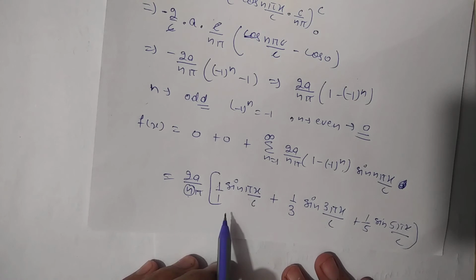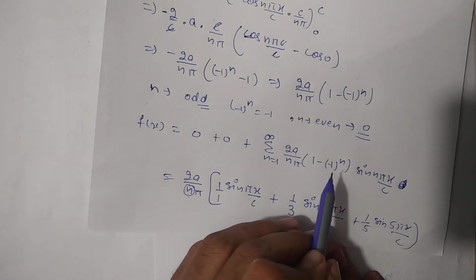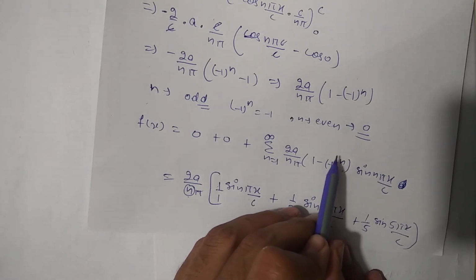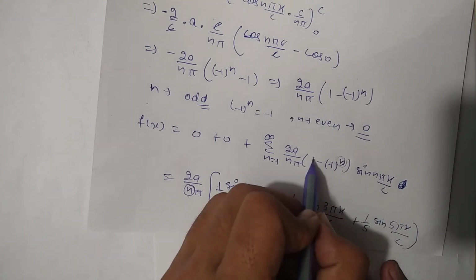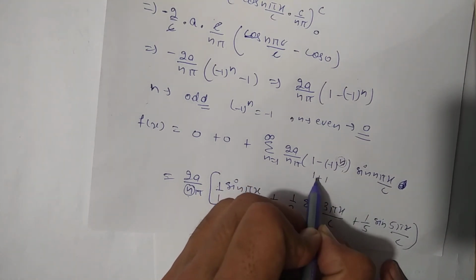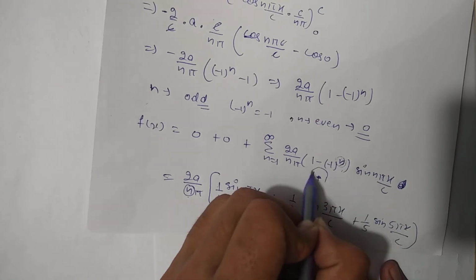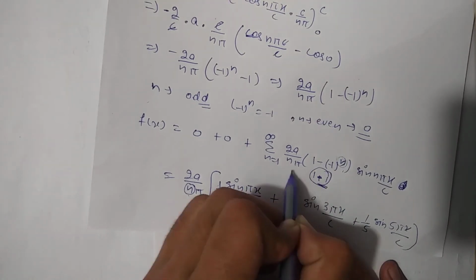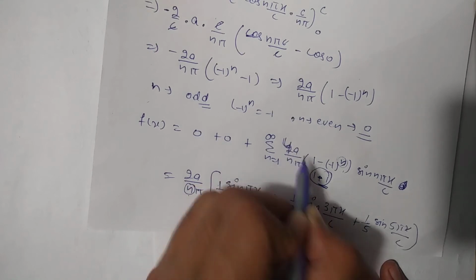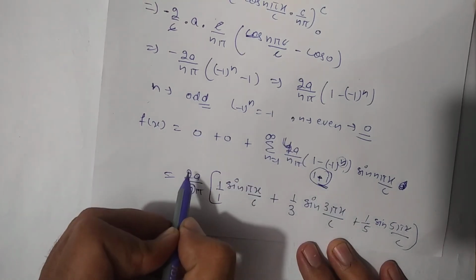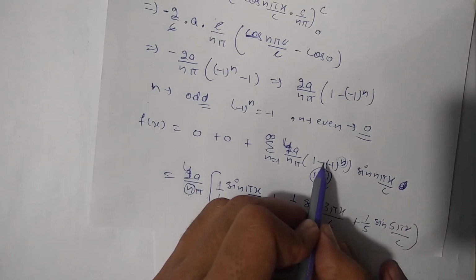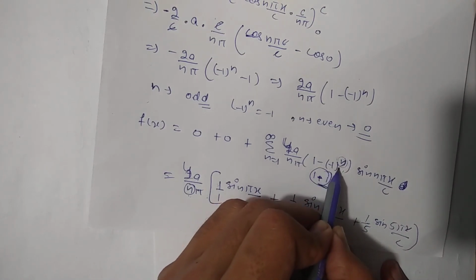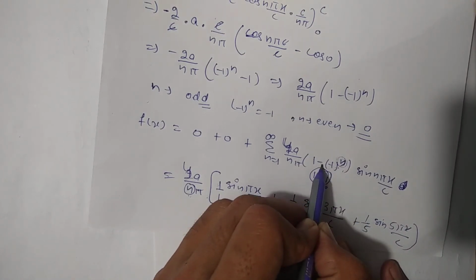Now one more thing, students. If n is an odd number, then this value will turn into 1 plus 1, because minus 1 and minus will be plus 1. So this whole value will become 2, and so the value will be 4a by n pi, because for odd n this value will be minus 1 and minus minus will be plus.